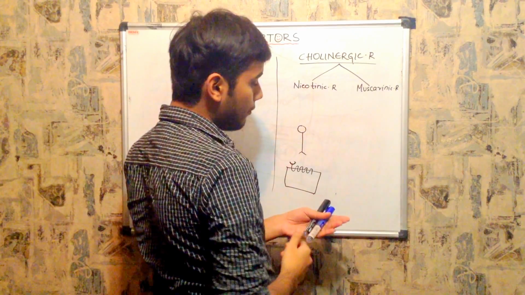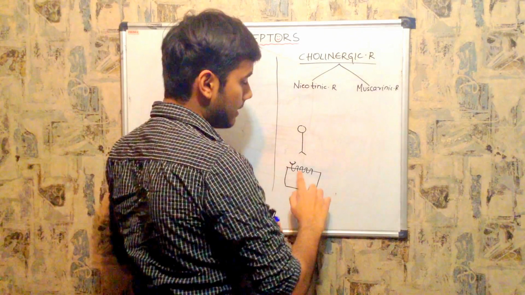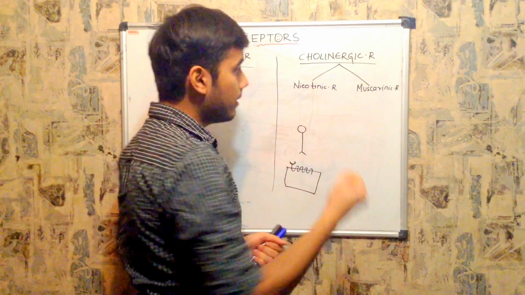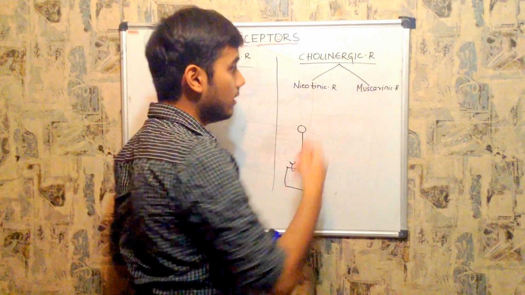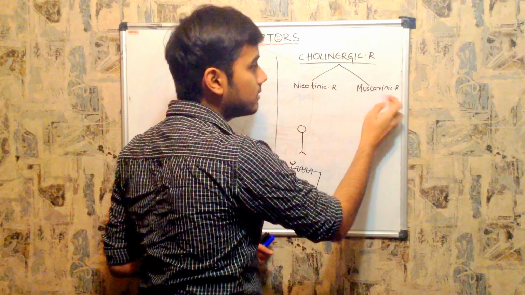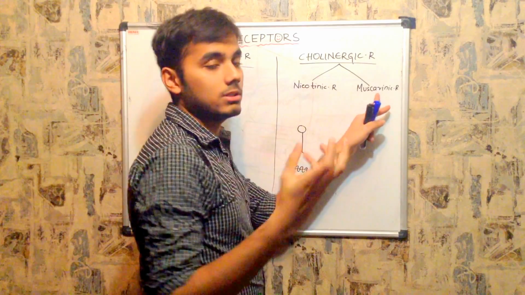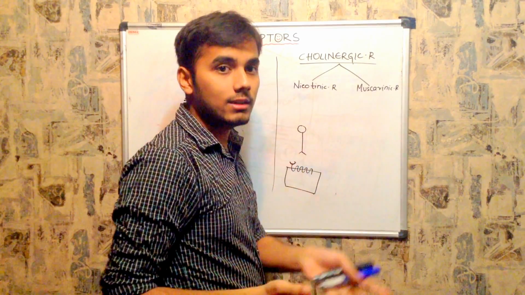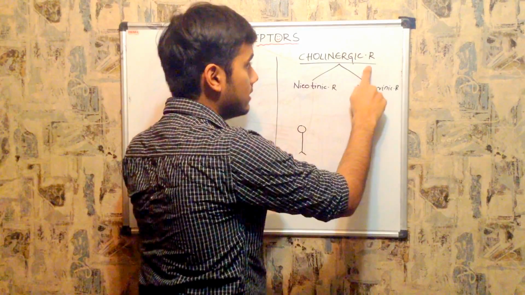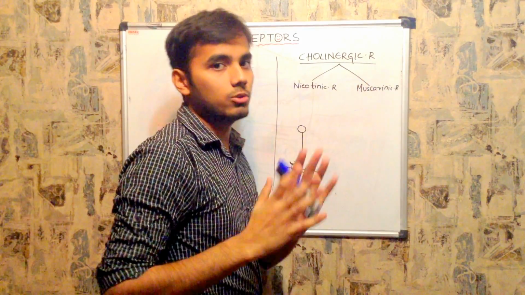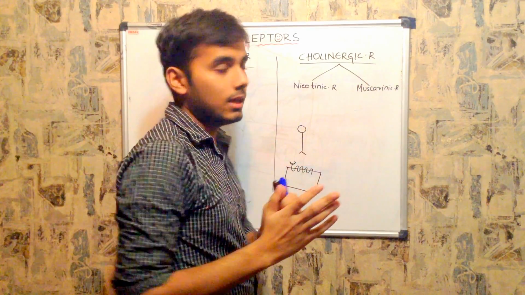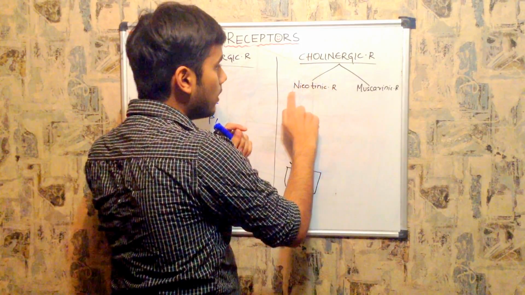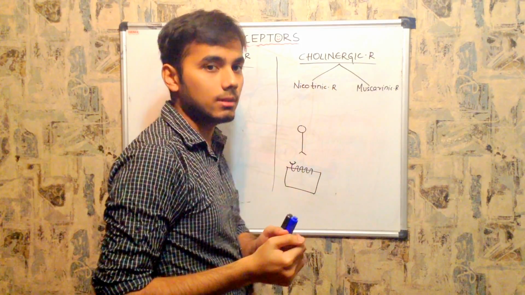And there are some types of receptors that take up acetylcholine as well, but not nicotine, but muscarine. Muscarine is the substance that is obtained from mushrooms, right? So those receptors activate the cell only when either acetylcholine or muscarine gets attached to the receptor. And some receptors activate the cell only when acetylcholine or nicotine attaches to the receptor, right?